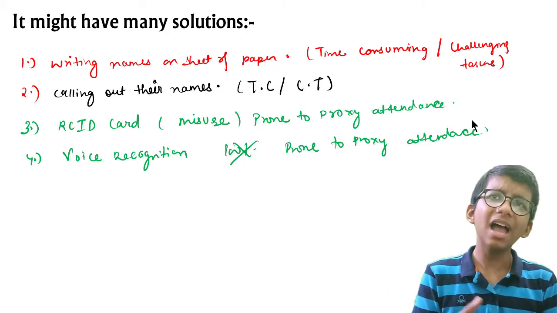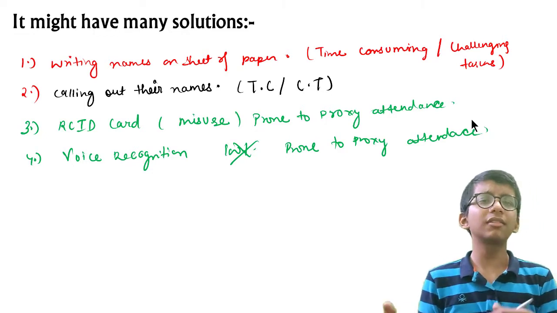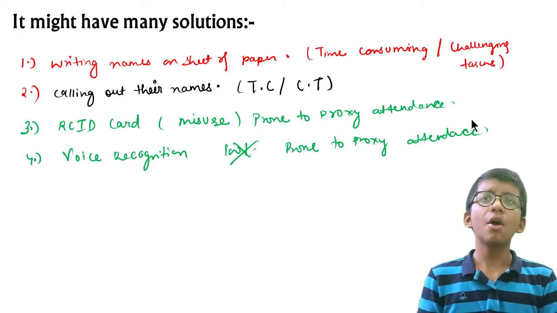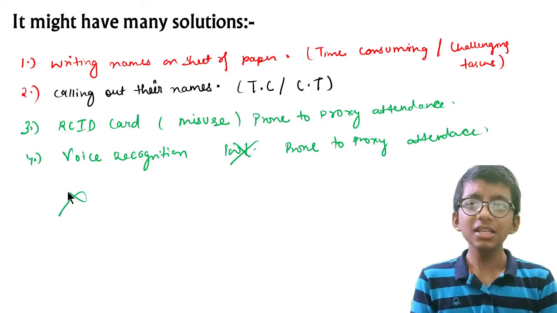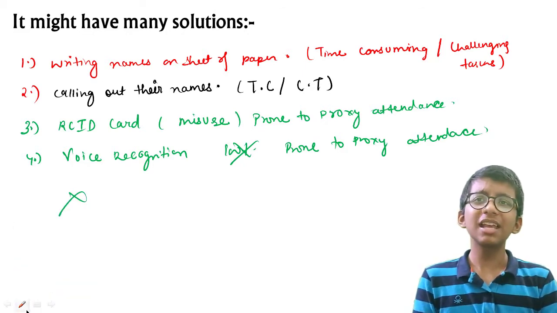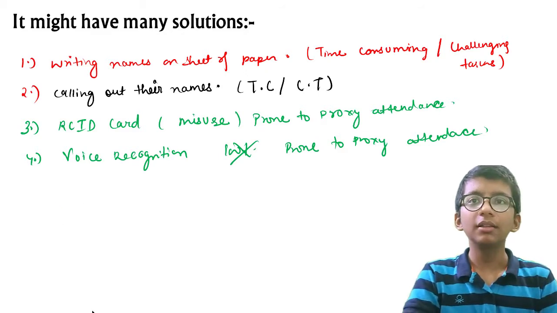So it may have different solutions, like writing the names on a sheet of paper, calling out the names, or voice recognition, but these are not workable. So in this case we can use face recognition. And why? Let's see that.